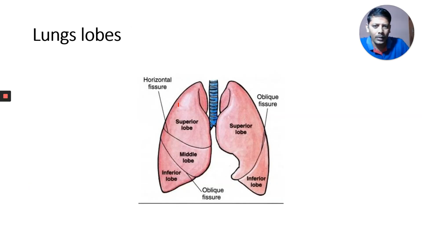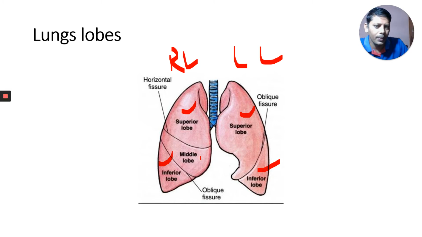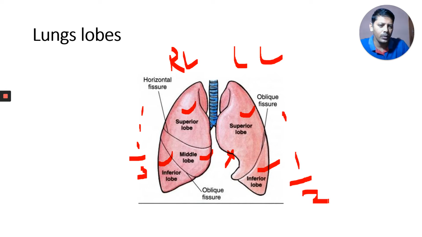Okay, this is the right lung, and this is the left lung. Right lung has how many lobes? Three lobes. Superior lobe, here also superior lobe. Inferior lobe, here also inferior lobe. But this lobe is present here, absent here. What is that lobe? Middle lobe. Right lung has three lobes in total, and the left lung has one lobe here plus one, so two lobes in total. It was given in NTA mock test papers.